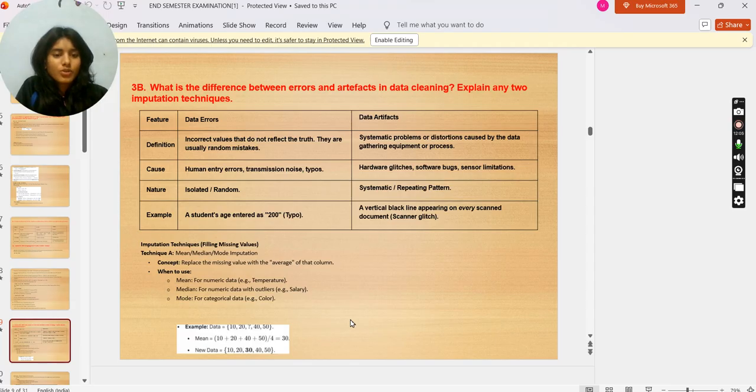When to use: mean for numeric data, that is temperature; median for numeric data with outliers, that is salary; mode for categorical data, that is color. Example: data is 10, 20, question mark, 40, 50. Mean is 30. New data is 10, 20, 30, 40, 50.